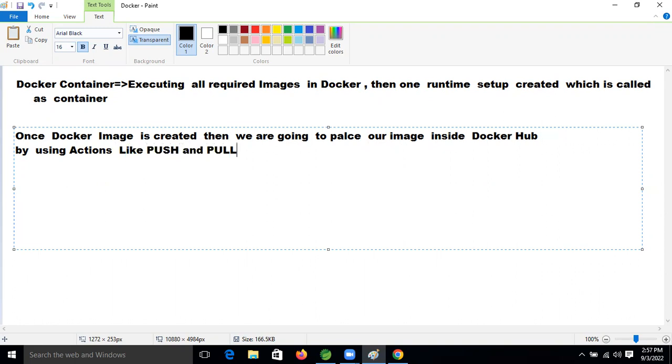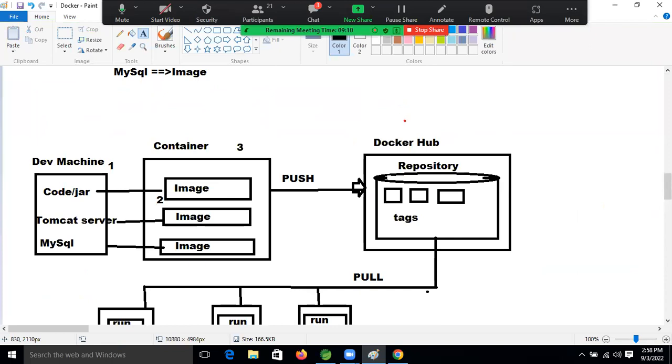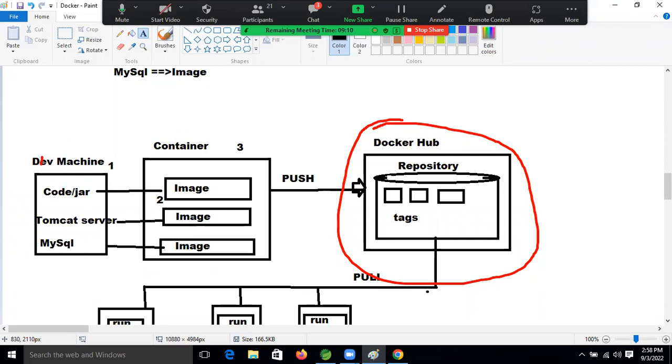So shall we do the setup of Docker now, friends? Everyone is curious to see those things. Yes, Ravi. So now let's work on that one. First, we need to create this repository, friends, right? First we will understand how we can create this one, then we will work on this area, right?